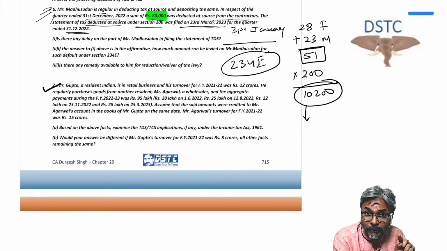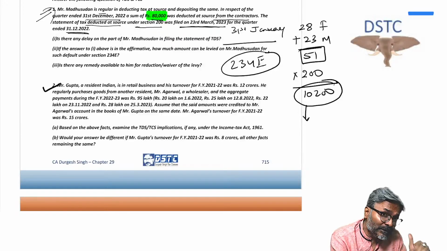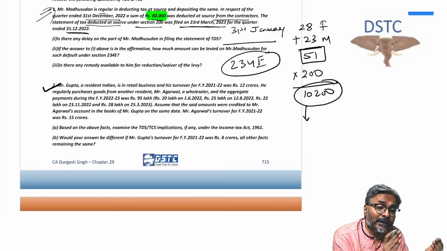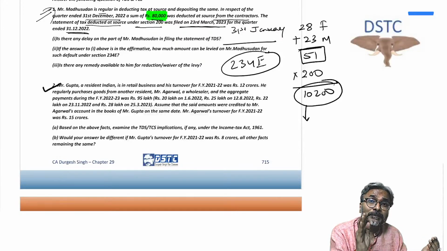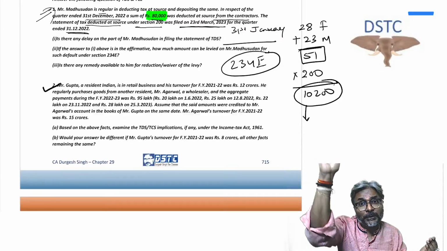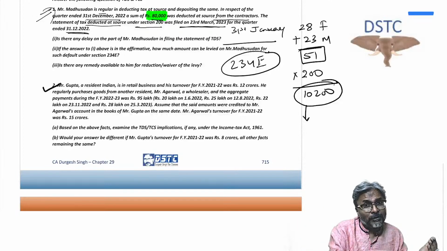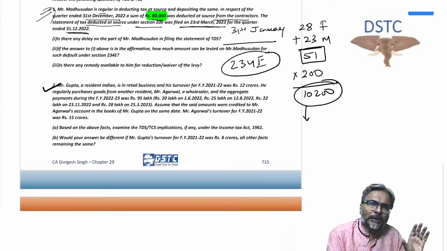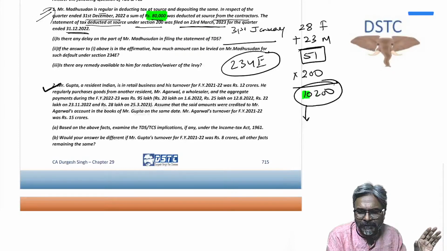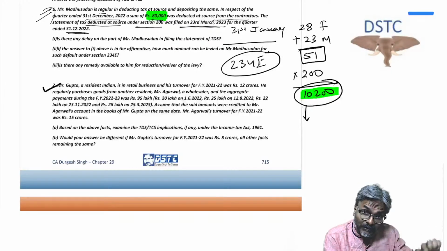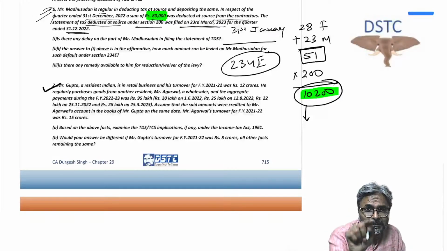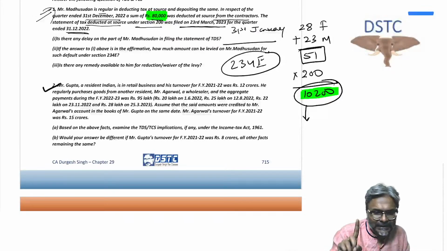80,000. So you have to always keep in mind whether the fee which you are paying under 234E is more than the TDS for that particular quarter. If it is not more than the TDS for that quarter, then we will settle with that particular fee amount. But if the fee is more, then the maximum is 80,000. So that is the point that has to be considered.